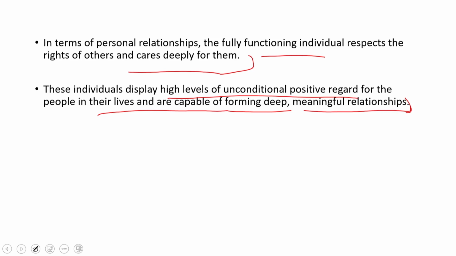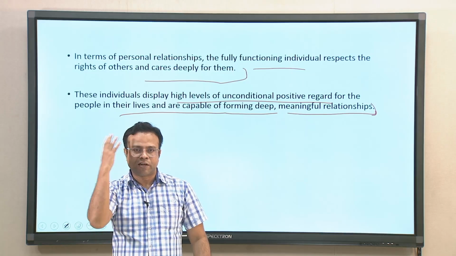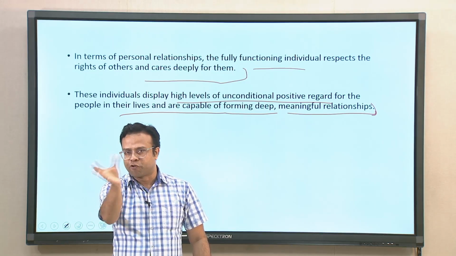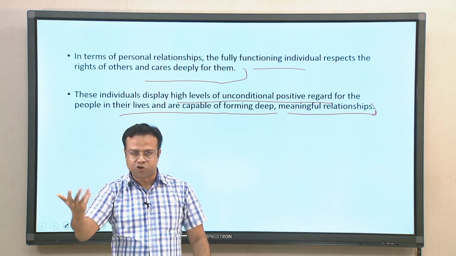They will not judge people too much, they will allow other people to express whatever they want to do in their life, because they themselves value that. So, they will also express that in their relationships, which makes them capable of forming deep meaningful relationships. When people become too judgmental, they are not able to form relationships with other people, because they judge people all the time, and if people do not fit their judgment, they will have conflicts. So, flexibility is not there.